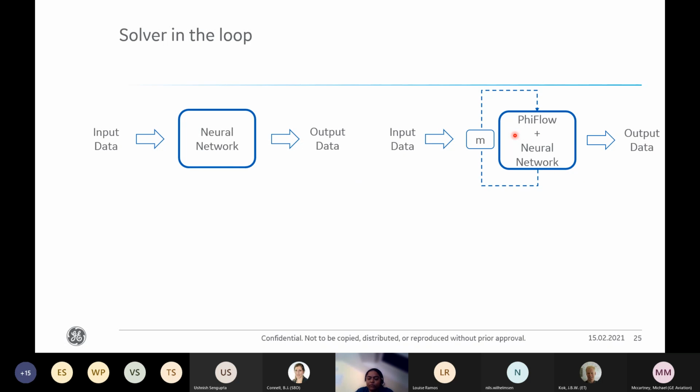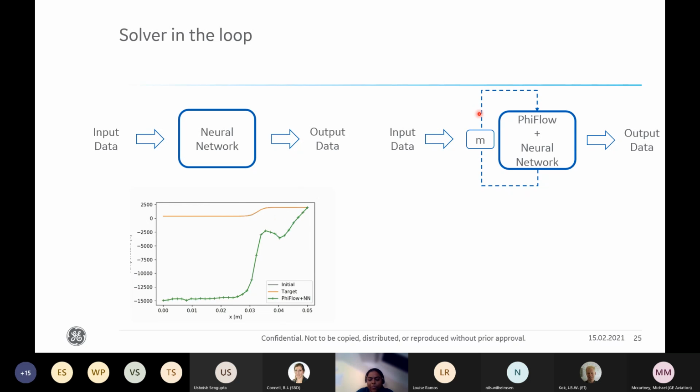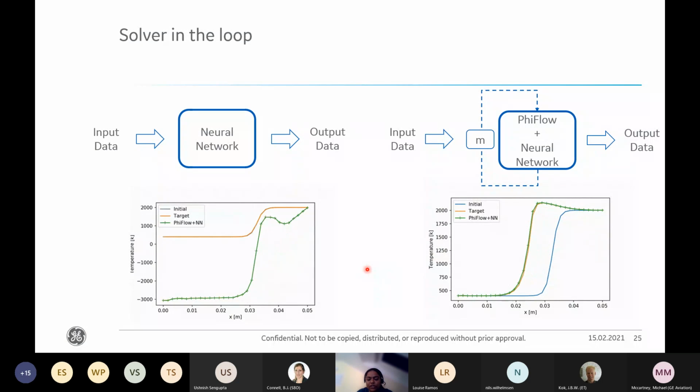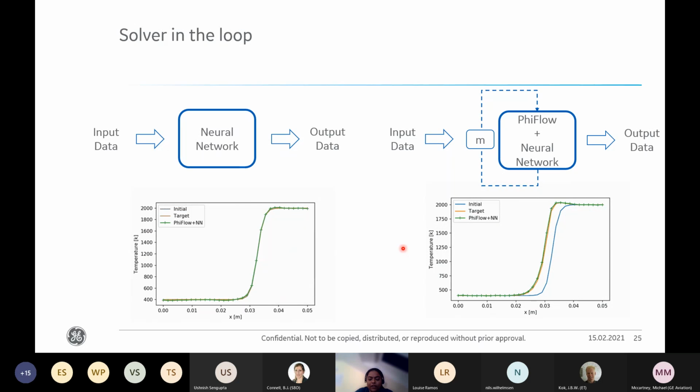By integrating the neural network into a differentiable physics pipeline, the corrections can interact with the physical system after the stage and receive the gradients about the future performance of this modification. M over here denotes the steps over which the future evolution is recursively evaluated. The solution of only the neural network model diverges quite quickly after a few steps. Whereas if we use the neural network with the solver in the loop approach, then we achieve the target state accurately. So this approach has a lot of potential and is ongoing research work.